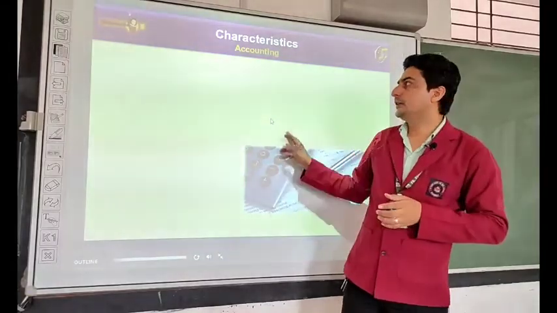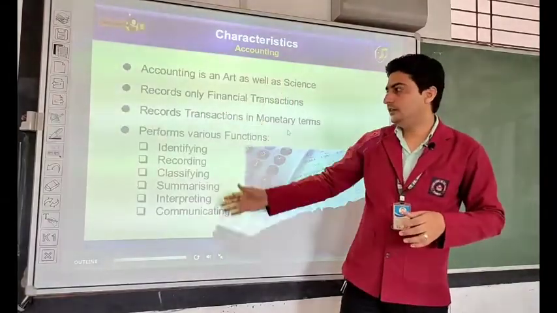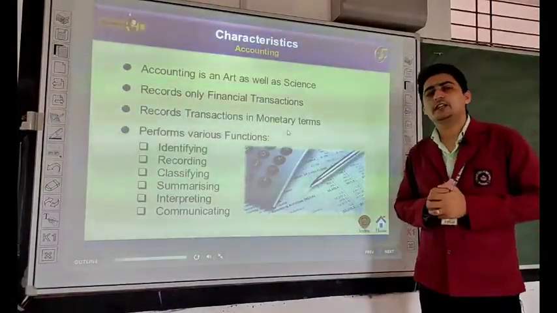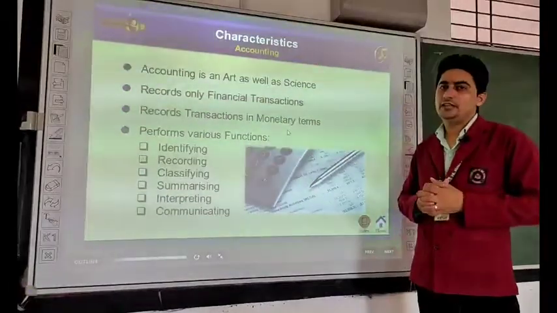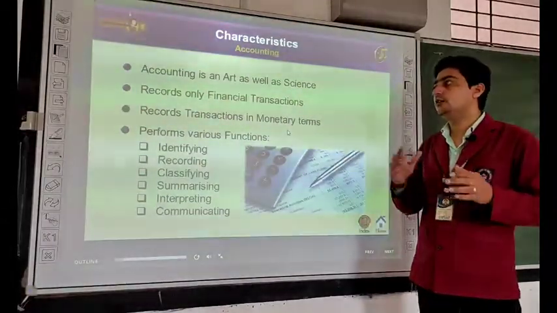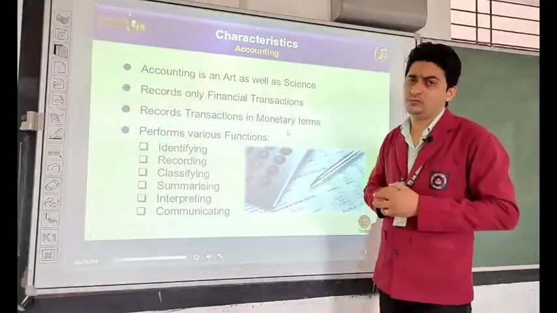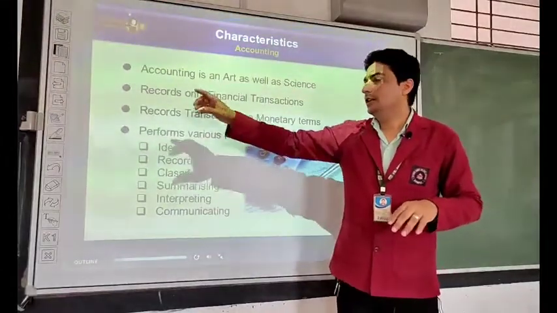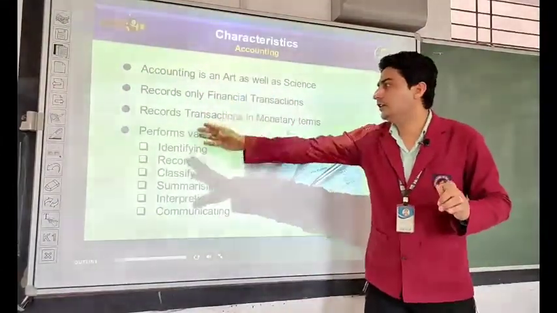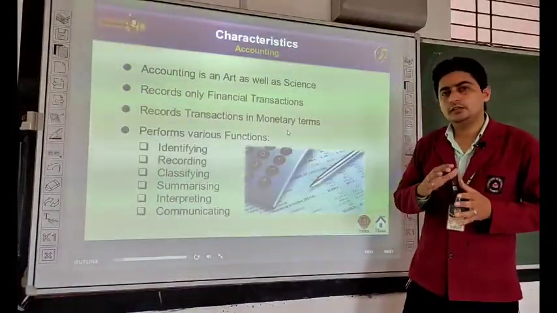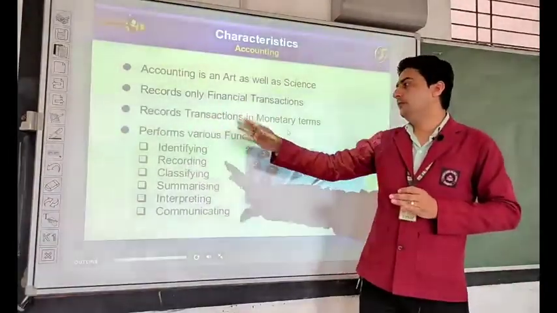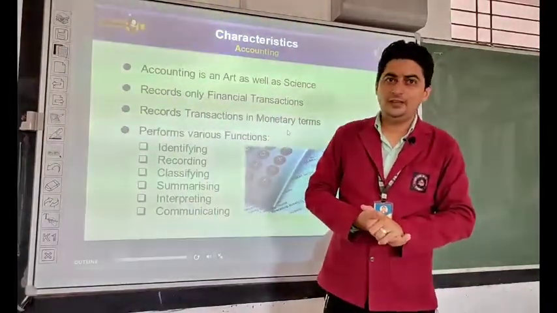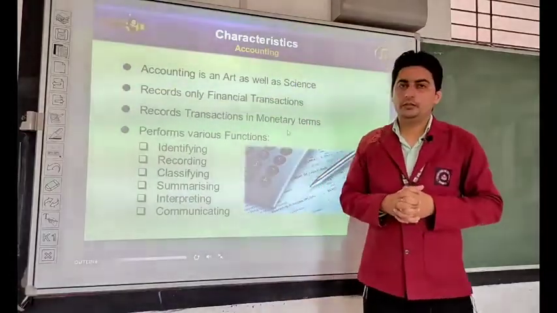What are the characteristics of accounting? Here if you can see, there are characteristics of accounting. First, accounting is an art as well as a science. Second, it records only financial transactions. This is one limitation also of accounting, because we are recording only financial transactions. It is a characteristic also, recording only financial transactions. Then it records transactions in monetary terms. We have to record transactions in monetary terms. Then it performs various functions. These are the functions which we had already talked about in the process. Okay. So let us understand it broadly.